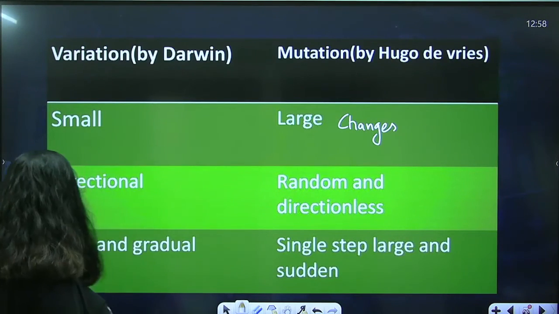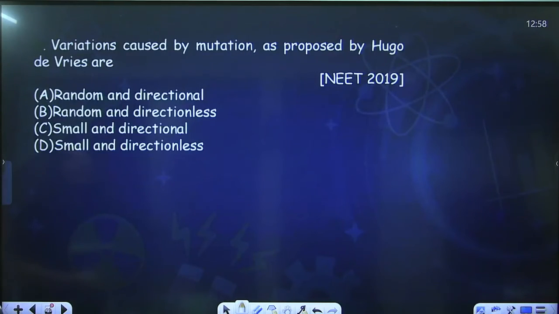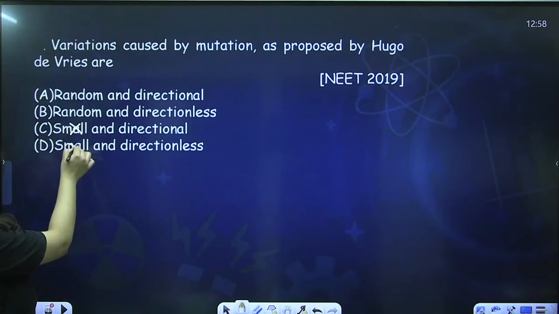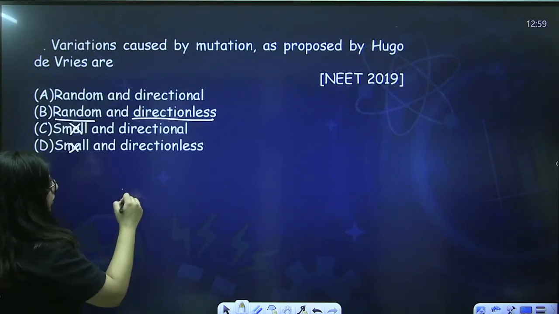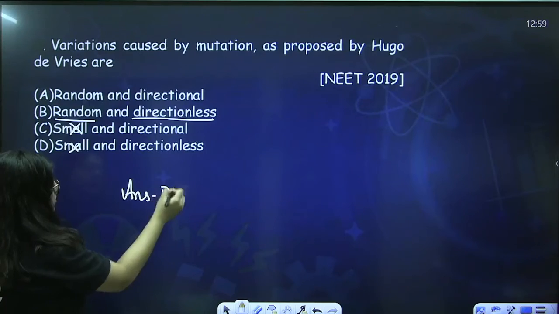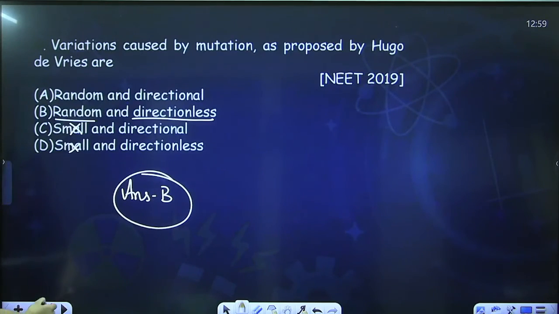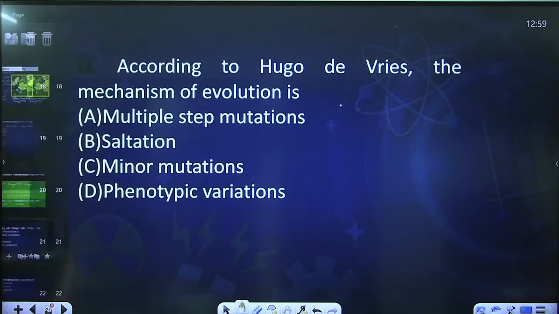Now let's solve some questions. Variations caused by mutation as proposed by Hugo de Vries are random and directionless, small and directional, small and directionless. They were large, they were random and directionless. So the answer is B, right? Okay, next question.